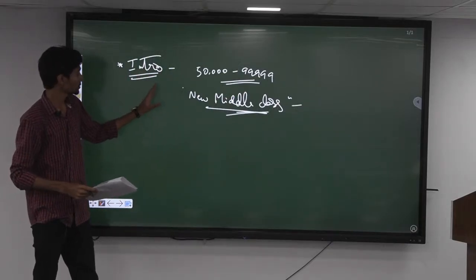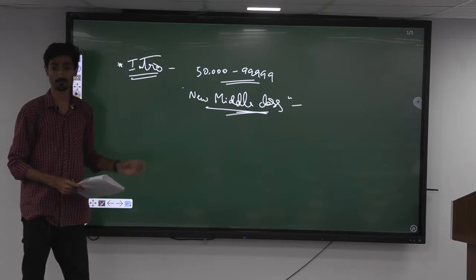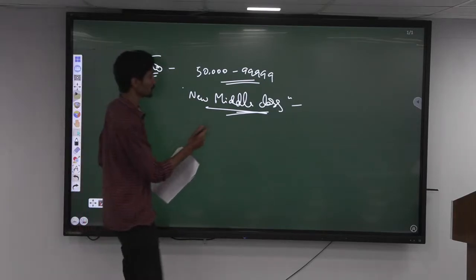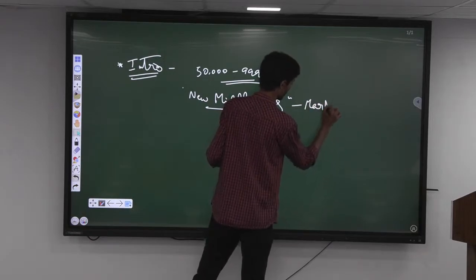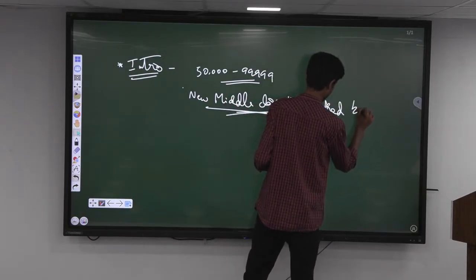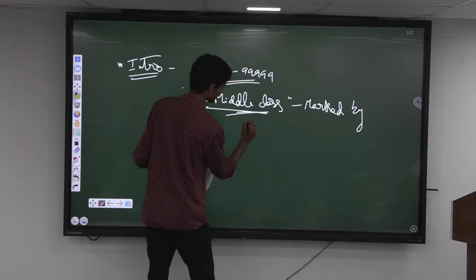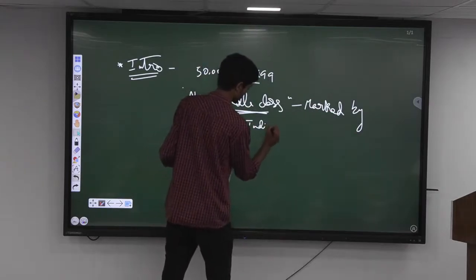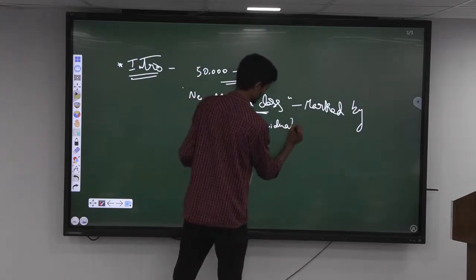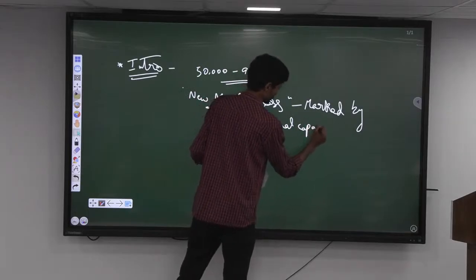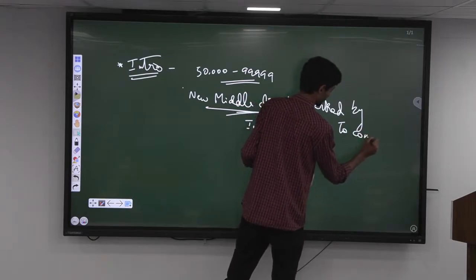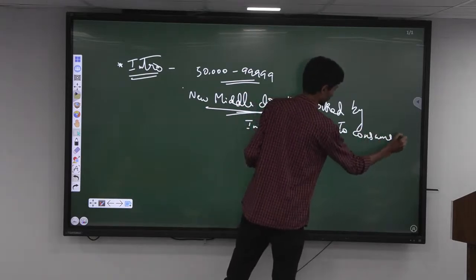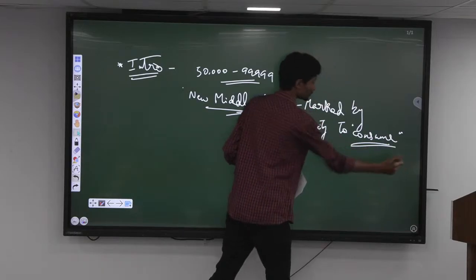How is the new middle class different from the middle class? The new middle class is mainly defined, it is marked by, so this is the keyword here.